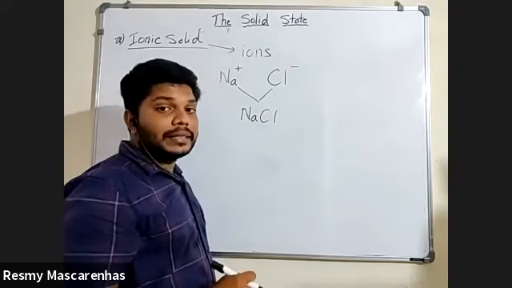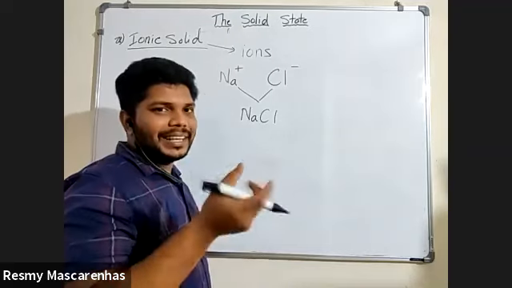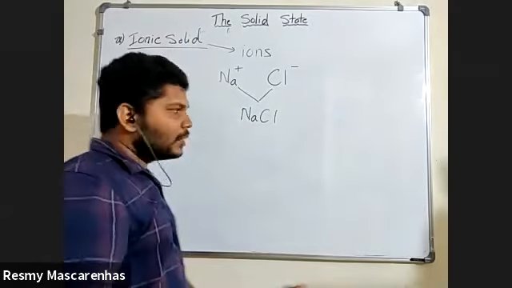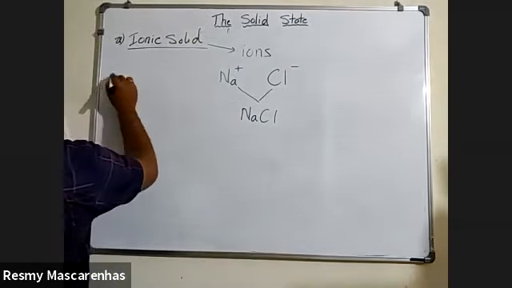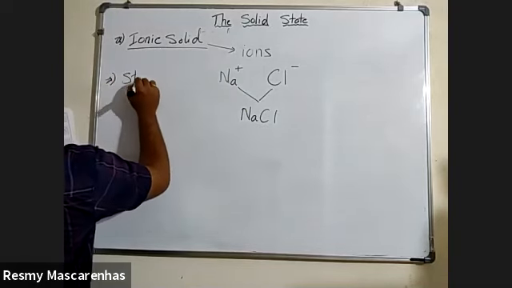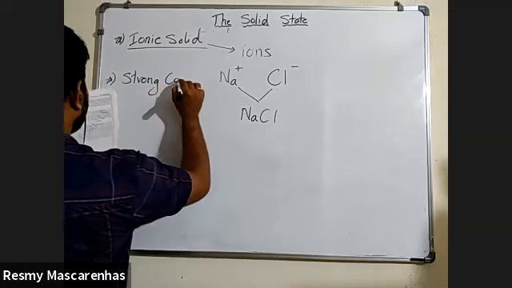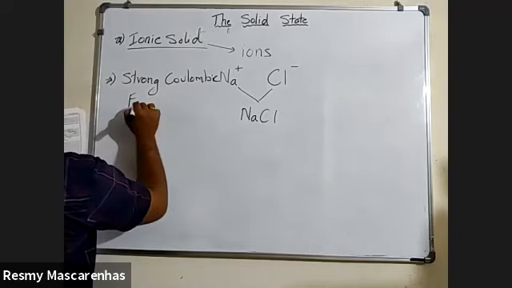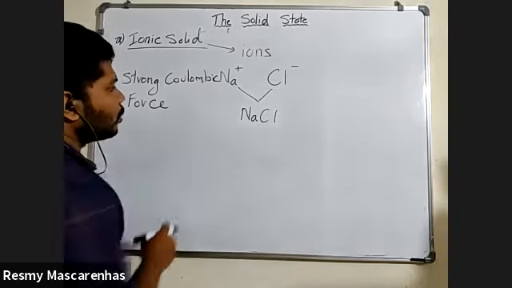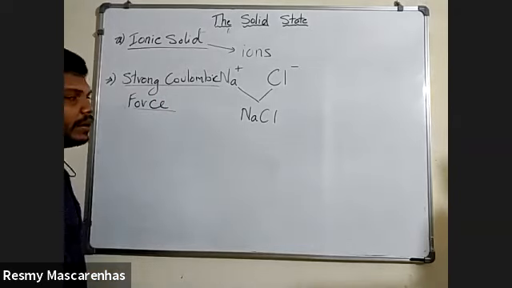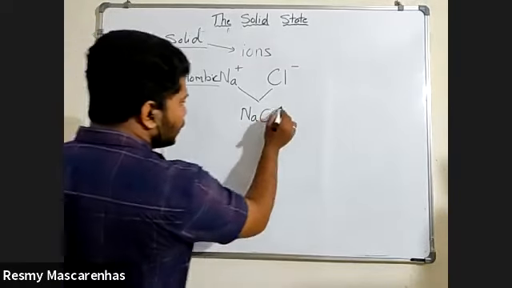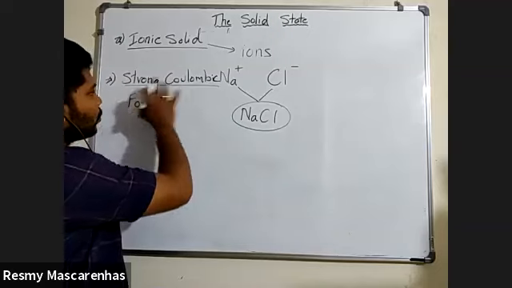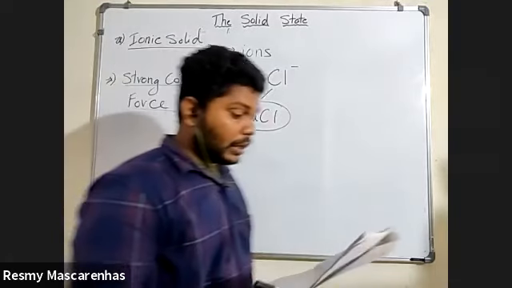And whatever bond is there is nothing but the ionic bond. But rather than saying ionic bond, which is a simple word we used in 8th and 9th standard, now we have to be a little more advanced. So what type of bond is there between these? If they ask you what type of force, in short, you will call it a strong Coulombic force. Please remember this: strong Coulombic force. It is there in the notes also. Very, very important. The example is NaCl. The bond is a strong Coulombic force. This is the force. Note this down.